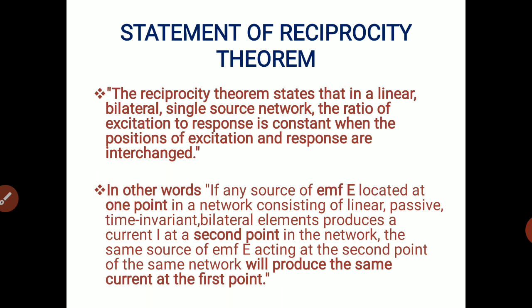Again, we will repeat. The reciprocity theorem states that in a linear, bilateral, single source network, we have to prefer single source network, the ratio of excitation to the response is constant when the position of excitation and response are